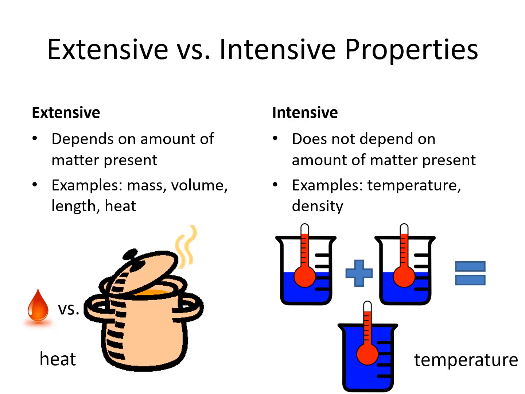The more molecules you have of something, the more mass it is going to have. All else being equal, a longer board has more matter than a shorter board. Heat and temperature are not the same thing. Heat is a quantity that depends on how much matter is present. A drop of boiling oil contains much less heat than a pot of boiling oil, and would therefore hurt you much less if you only got a drop on your skin.